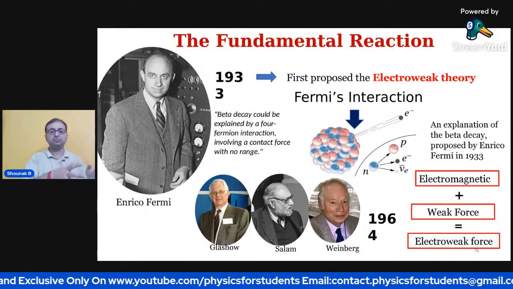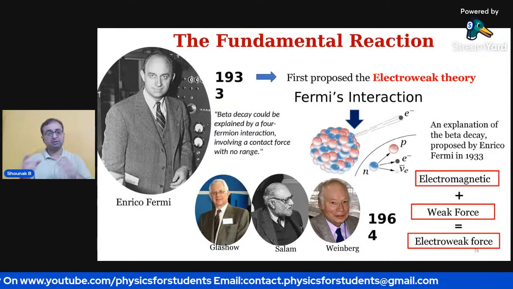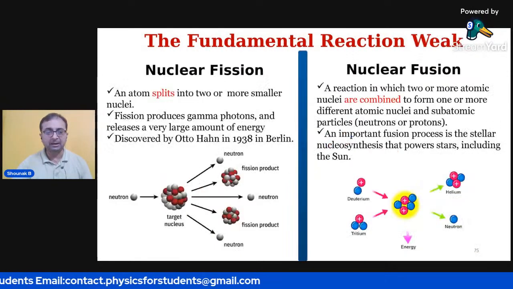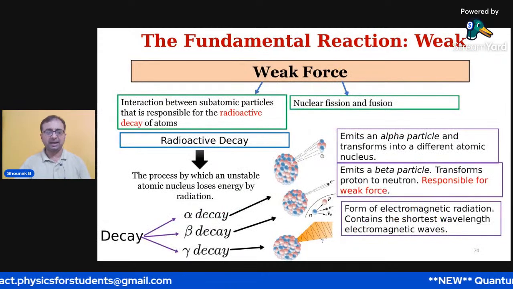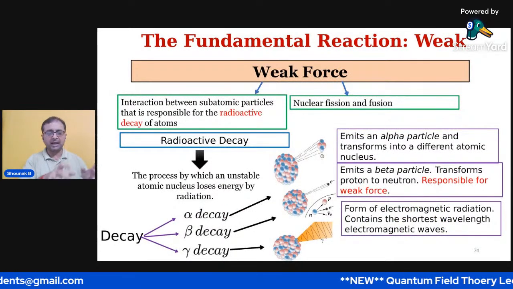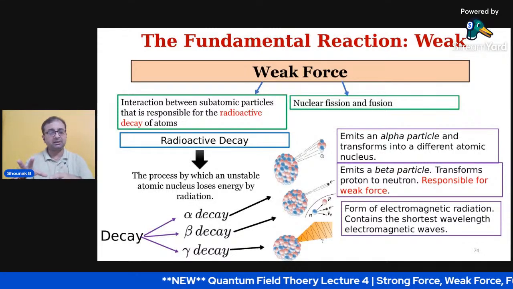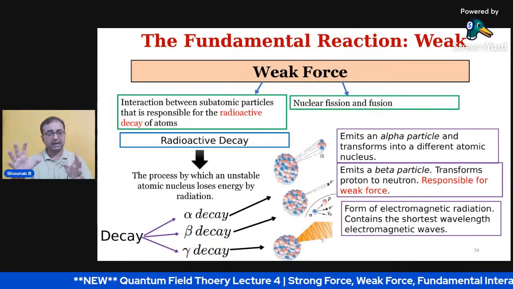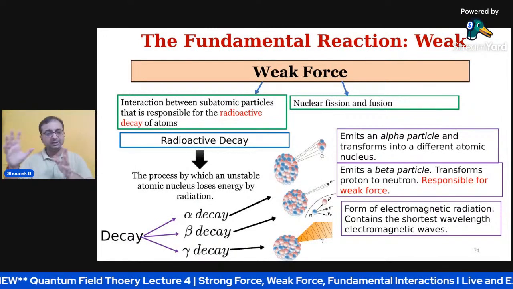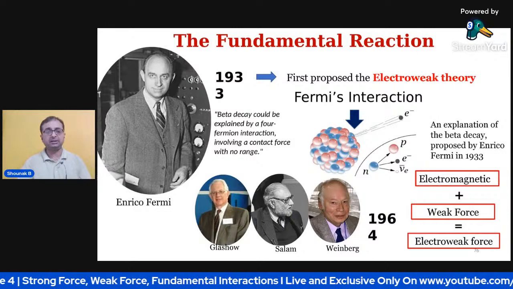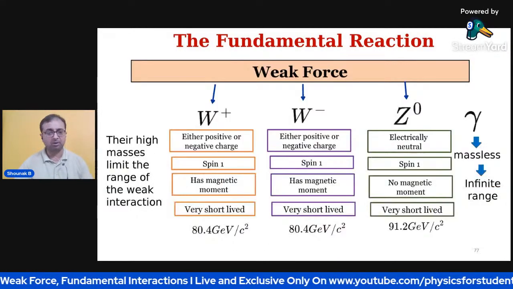So this was the first unification, but let us remember, prior to this theory, it was Enrico Fermi who first proposed the electroweak theory, and it was through Fermi interaction that beta decay comes into play. And now if you go back to this slide, you can see the weak force is responsible for radioactive decay, and this radioactive decay consists of three particles, alpha, beta, and gamma. This beta decay was already proposed by Enrico Fermi, and later it was united by the Weinberg-Salam model.